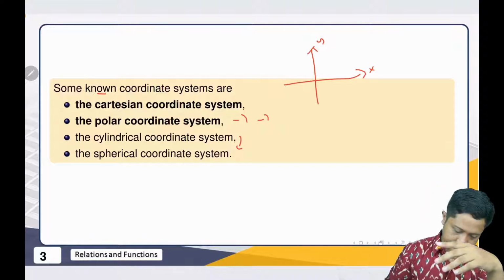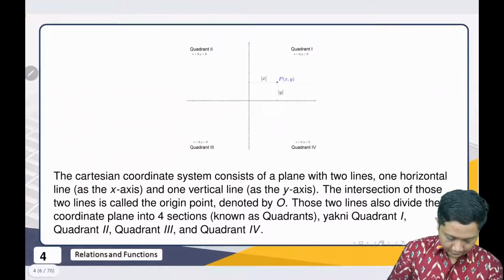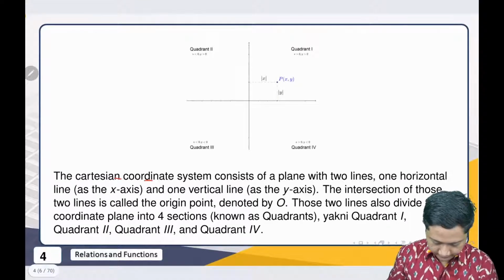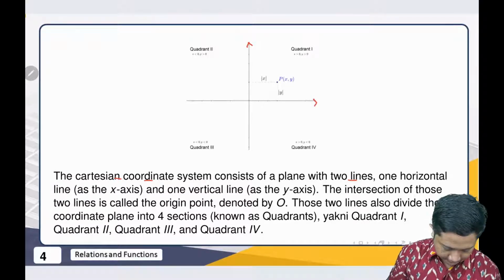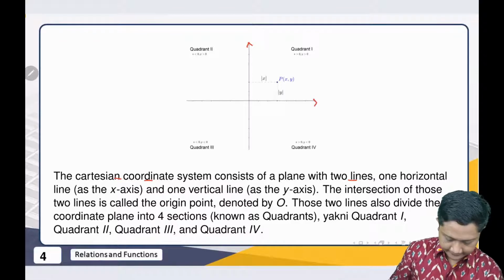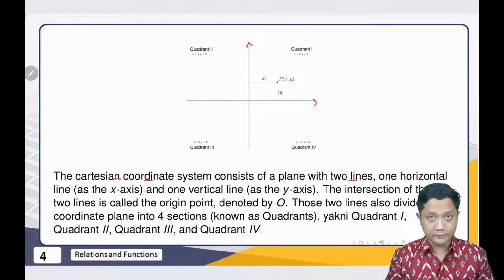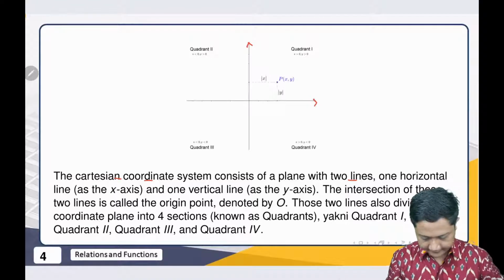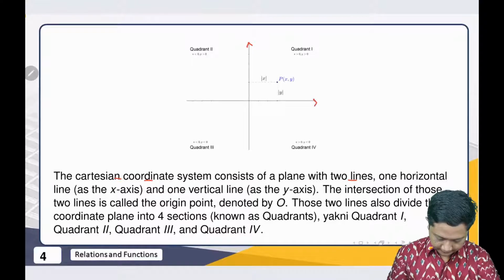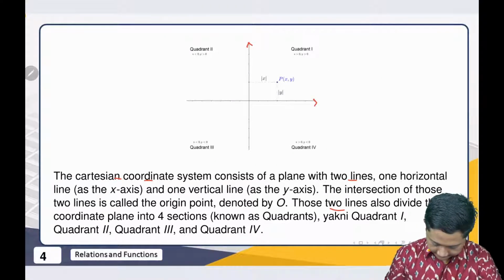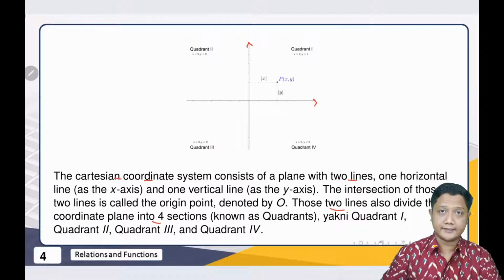First, the Cartesian coordinate system consists of a plane with two lines. We have two lines here with arrows: one horizontal as the x-axis and one vertical as the y-axis. The intersection is called the origin point, denoted by O. The two lines also divide the coordinate plane into 4 sections.